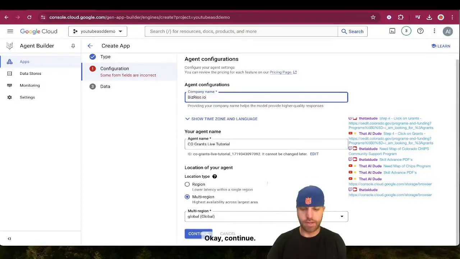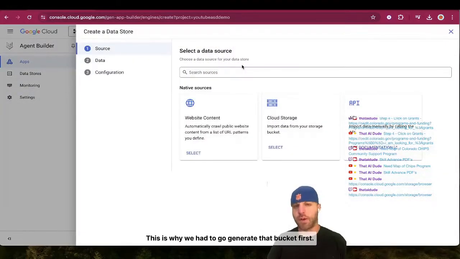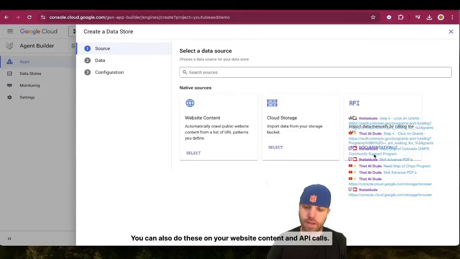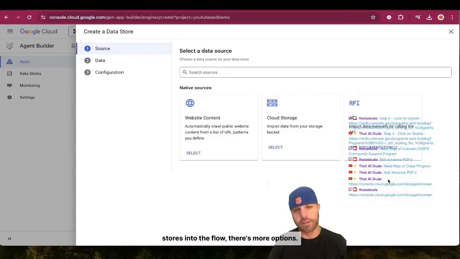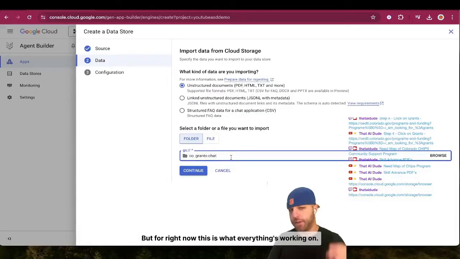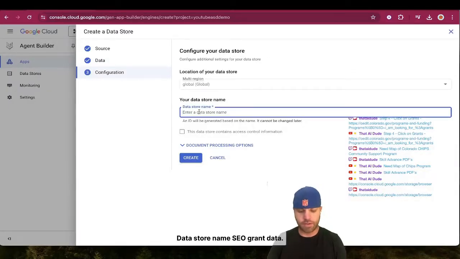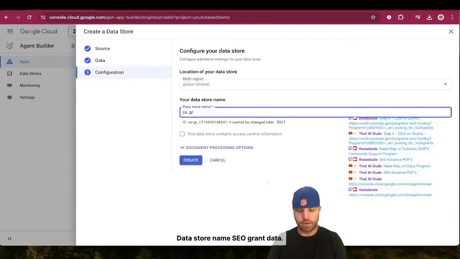bizrise.io. Okay, continue. Now we're gonna do create data store, right? This is why we had to go generate that bucket first. You can also do these on your website content and API calls. But when you also build these and you're gonna put individual data stores into the flow, there's more options. So I'll show you that too. But for right now, this is what everything's working on. And then the search has more options as well. But let's click continue, data store name, CO grant data, create.